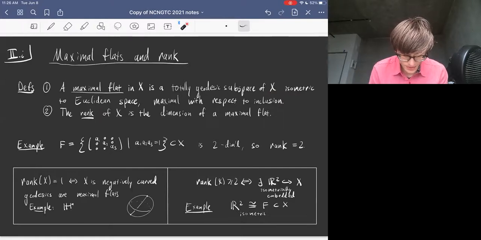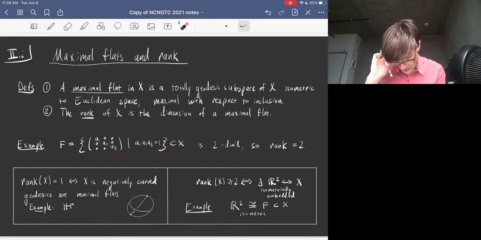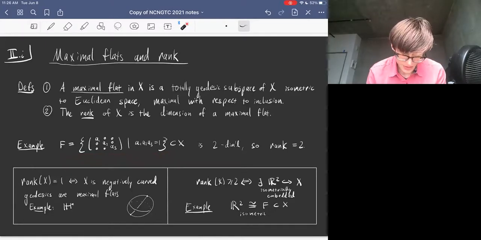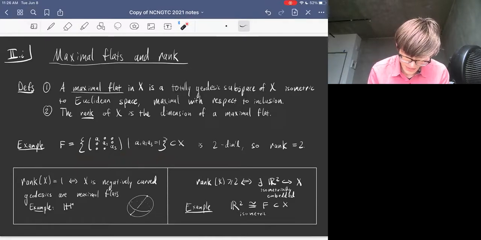And like I said before in the previous slide, this set F is a flat. It's a maximal flat because basically the centralizer of the set of diagonal matrices is really no bigger than the set of diagonal matrices. So if you want to stay in X, commuting kind of corresponds to curvature 0 in this setting. So this set is two-dimensional and it's maximal, so the rank is 2.